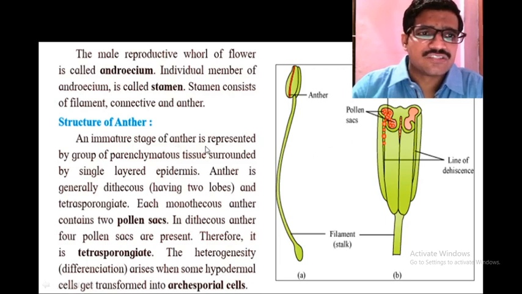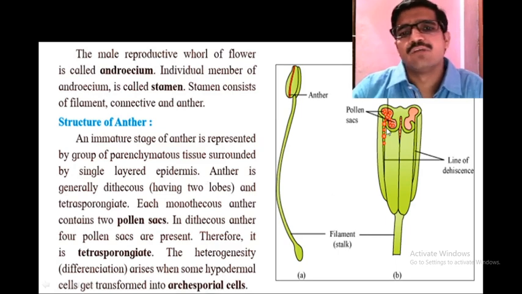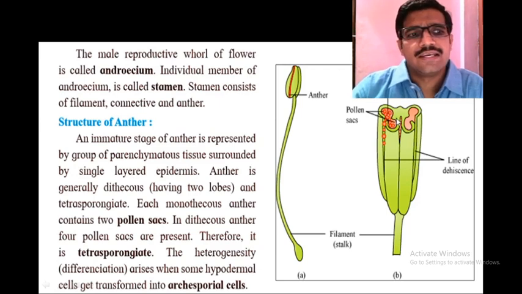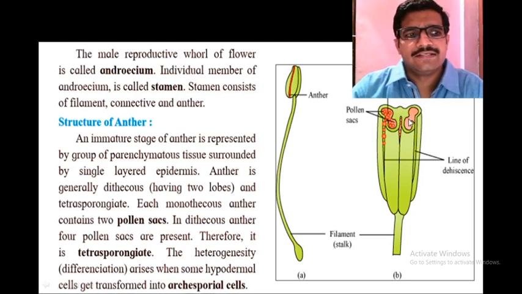An immature stage of anther is represented by a group of parenchymatous tissue. It is surrounded by a single layer of epidermis. If you observe the structure of anther in the TS, you will find that it is made up of parenchymatous tissue surrounded by single-layered epidermis. Anther is generally dithecous, di means 2, having 2 lobes and tetrasporangiate. Having 2 lobes, that's why it is called a tetrasporangiate anther.